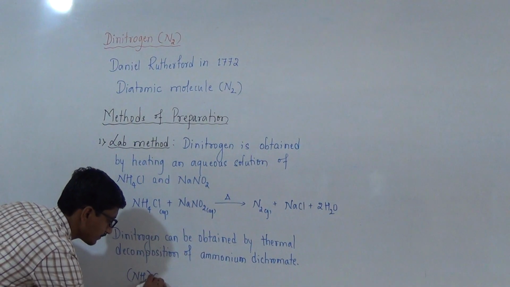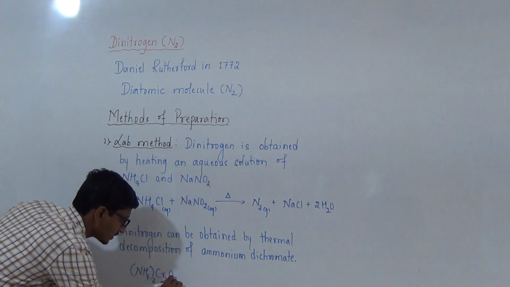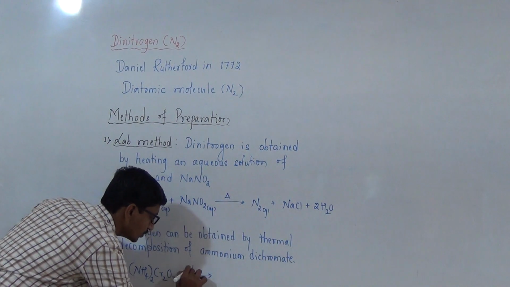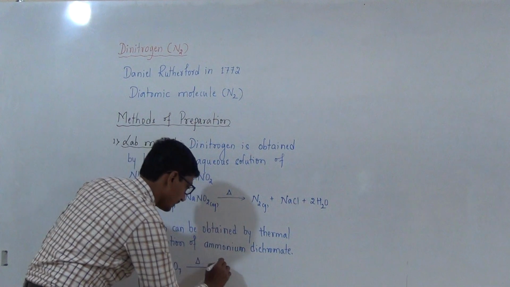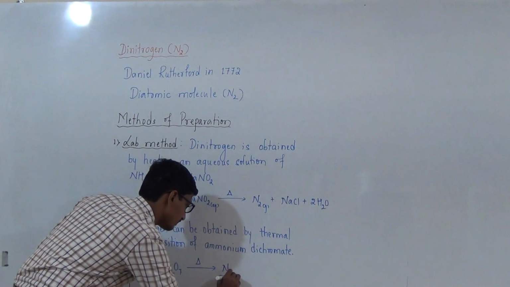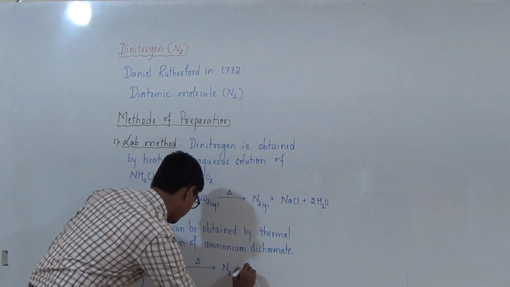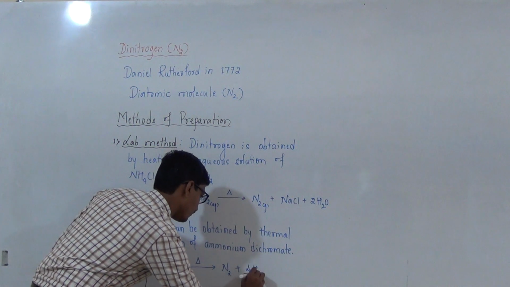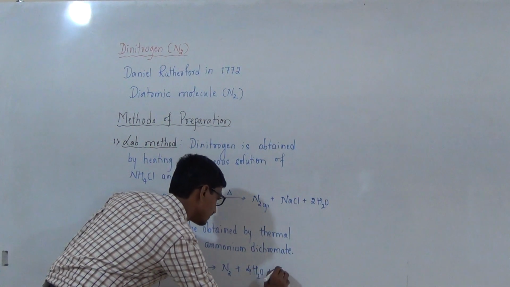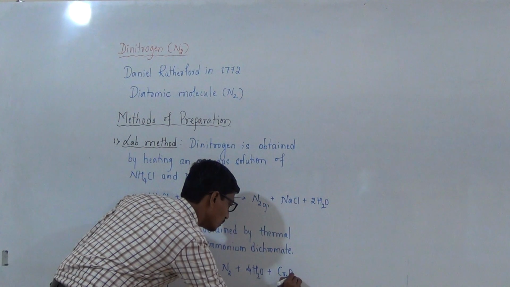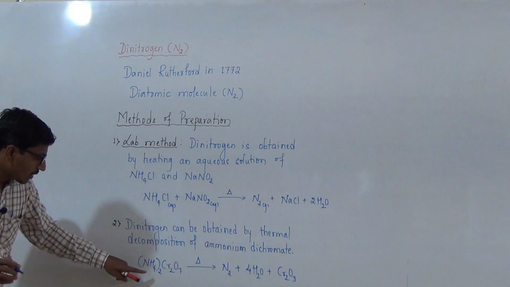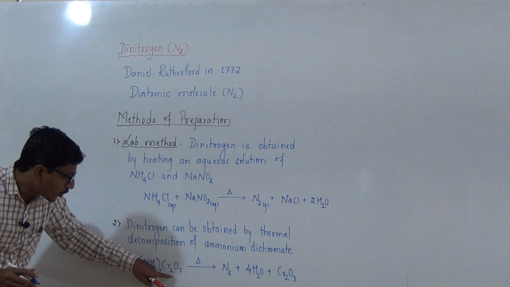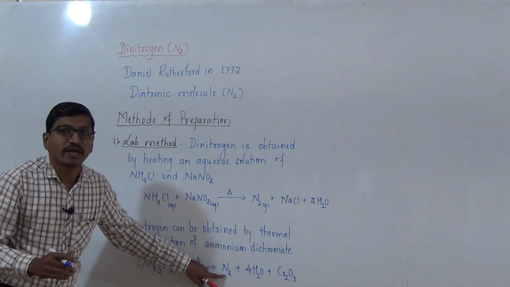(NH4)2Cr2O7, on thermal decomposition, gives N2 plus 4H2O plus Cr2O3. On thermal decomposition of ammonium dichromate, it gives dinitrogen.